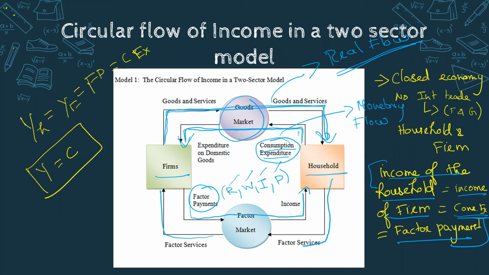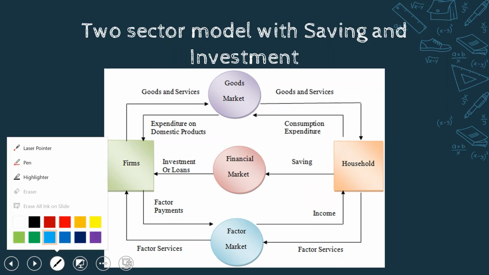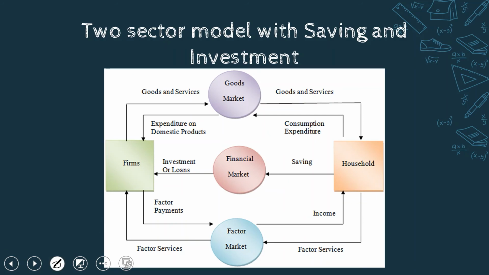Next we'll move to the two sector model with savings and investment. As in the previous model, we avoided savings and investment. We said that the entire income of the household is spent as consumption expenditure.